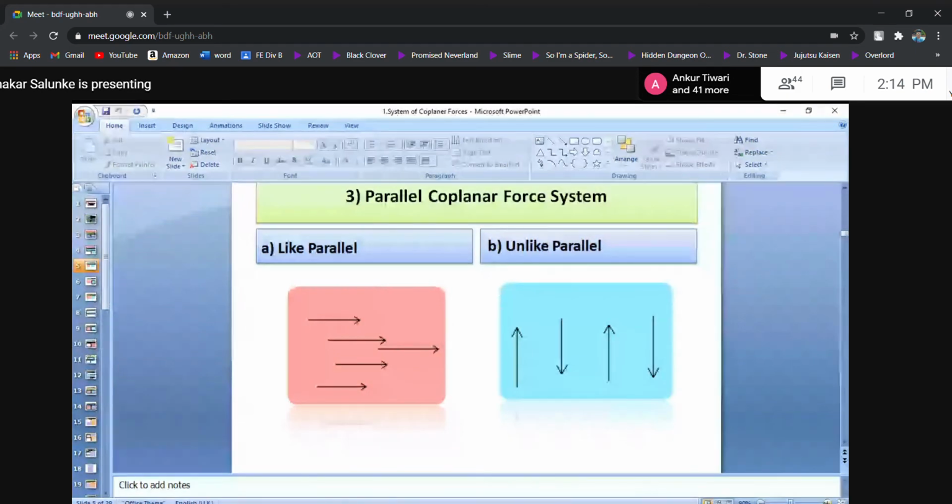That is called like parallel. Whereas in a parallel coplanar force system, if the directions of forces are opposite to one another, some are upward, some are downward, some are to the right, some are to the left, then that type of system is called an unlike parallel coplanar force system.